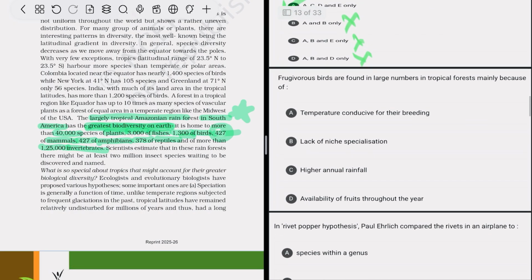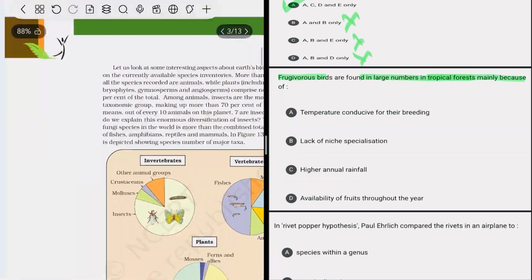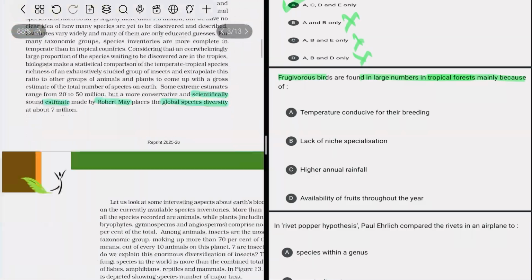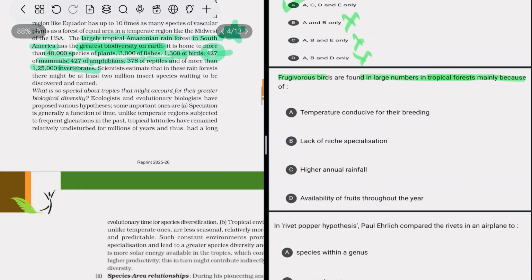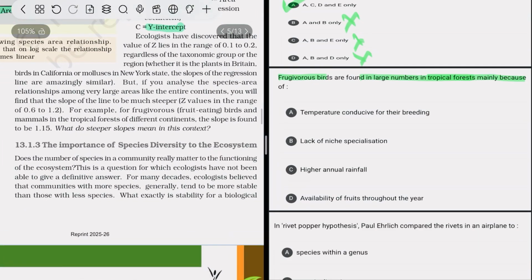After that, frugivorous birds, which are found in large numbers in tropical forests, mainly because... Frugivorous birds are fruit-eating birds which are found in the tropical forests of different continents. Is it temperature conducive?